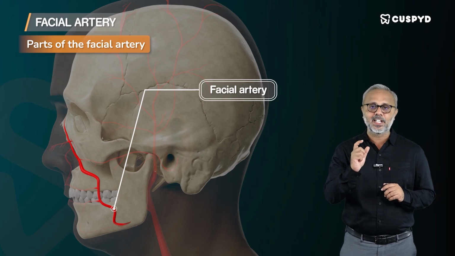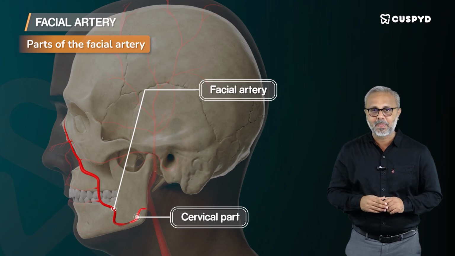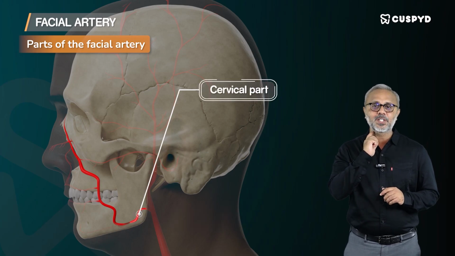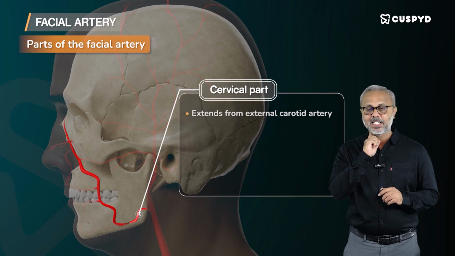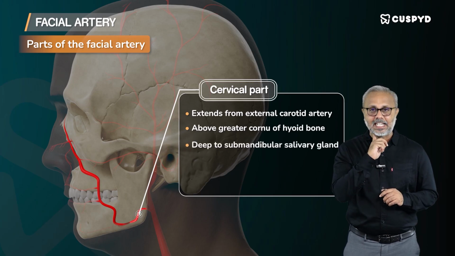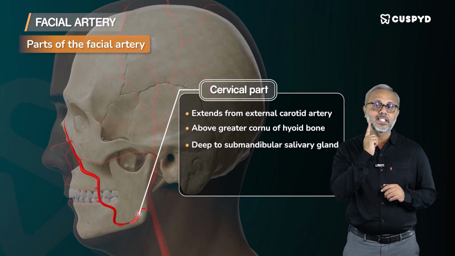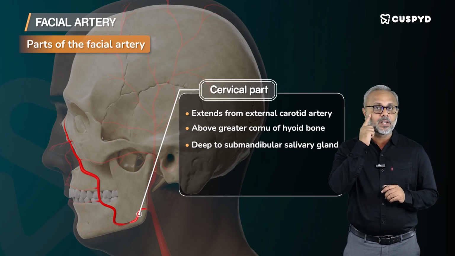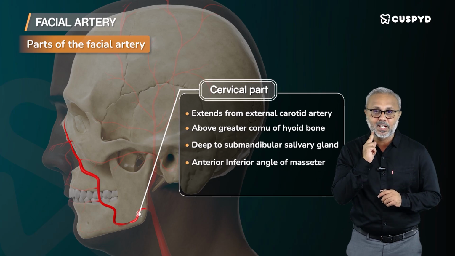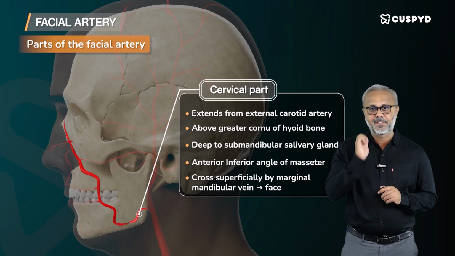The facial artery is divided into a cervical part, which is present in the neck region, and then a facial part. The cervical part, after it arises from the front of the external carotid artery above the tip of the greater cornu of the hyoid bone, runs upwards to lie deep to the submandibular salivary gland. And from here it enters the face by becoming the facial part at this level. This level is described as the antero-inferior angle of the masseter. At the antero-inferior angle of the masseter, it is crossed superficially by the marginal mandibular vein and it enters the face.